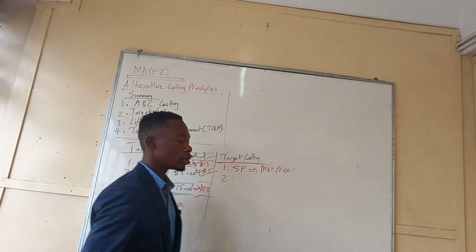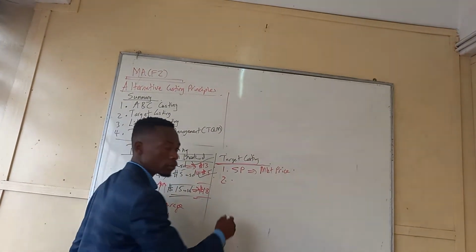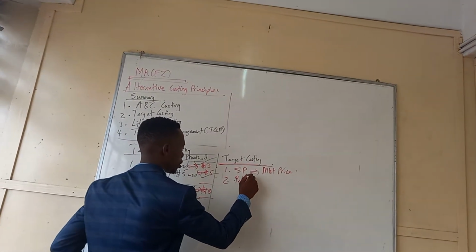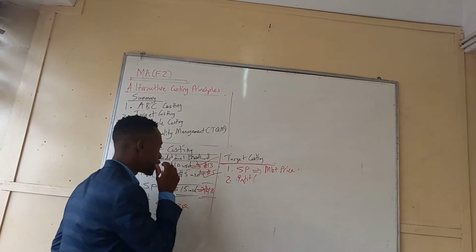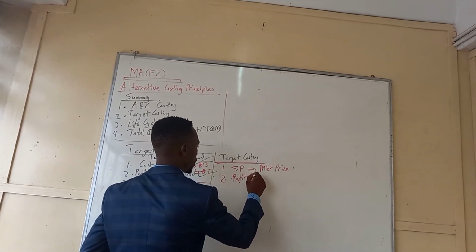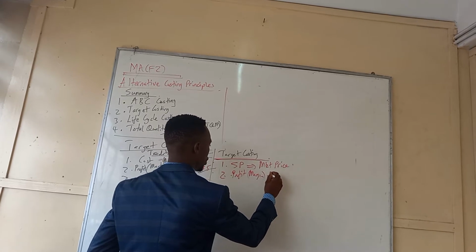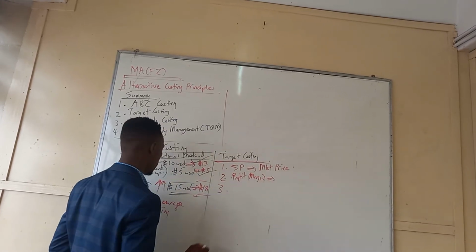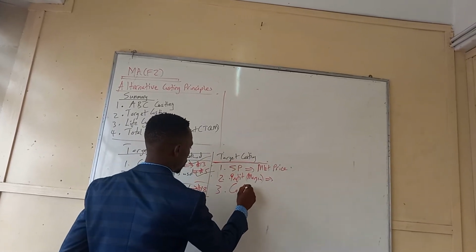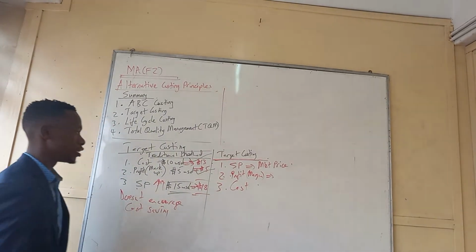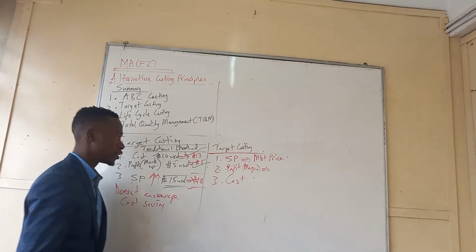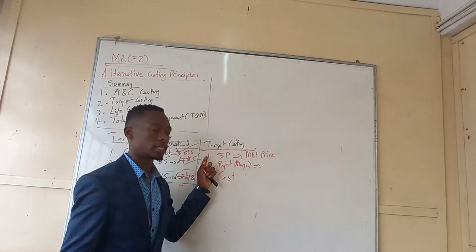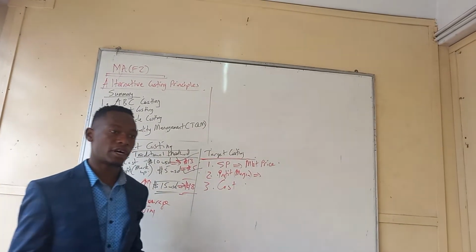Number two, you look at the profit, that's the margin, the amount that you expect to get. Then number three, that's your cost. So target costing changed the order. The first thing is you have to consider the selling price, what other people are charging.